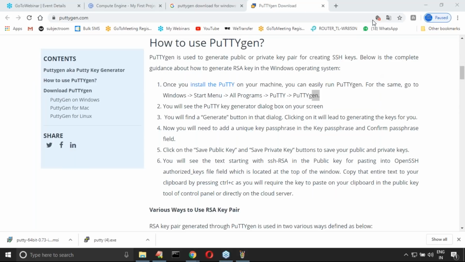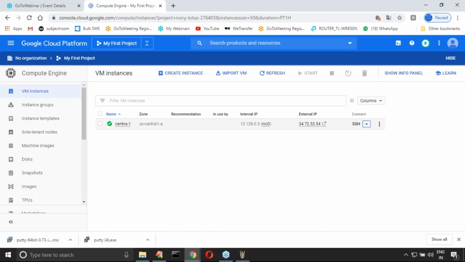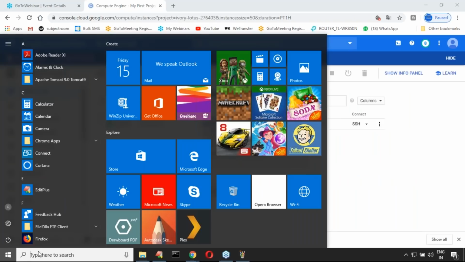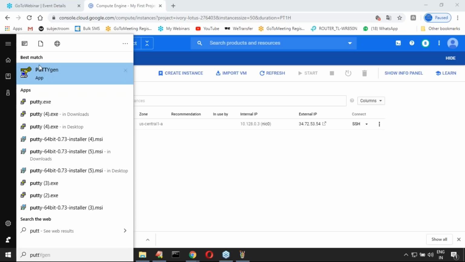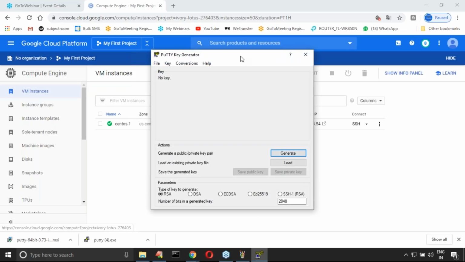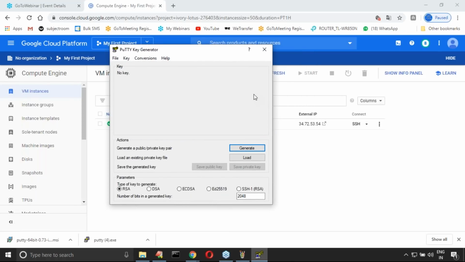Yes, sir, PuttyGen is already installed in my system. Just observe carefully. Here, Putty, just Putty. This is the PuttyGen app, it is already installed, sir. Now, what we have to do, sir? Have you observed the Putty key generator? It is showing Putty key generator.